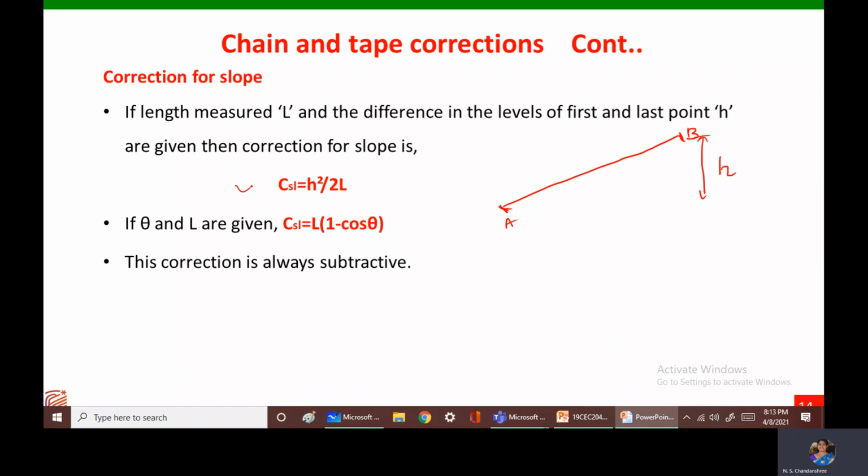In that case, we can use this first formula. By chance, if we don't know the elevation difference, but we know the slope value, that is, theta is known, in that case we can use this formula. In either case, the sign of this correction will be subtractive in nature.